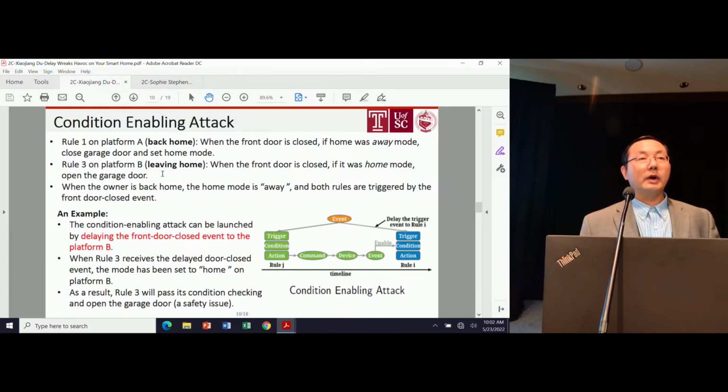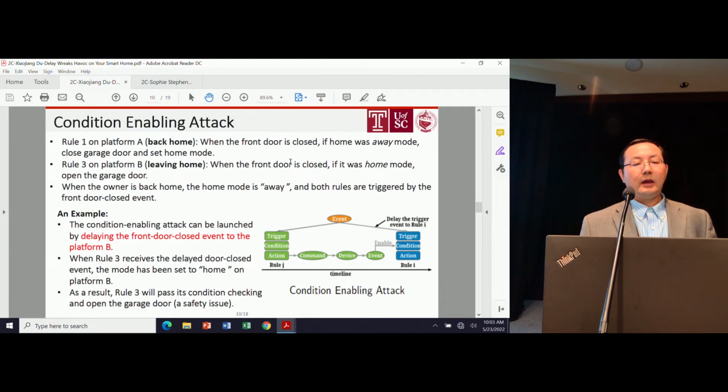The other rule is running on a different platform. It's used when the user leaves the home. After the user has left home, the front door is closed, and the home is in home mode, it will open the garage so the user can drive the car out and so on. So what could happen is, when the owner is back home and the home was set to away mode, both of these two rules will be triggered.